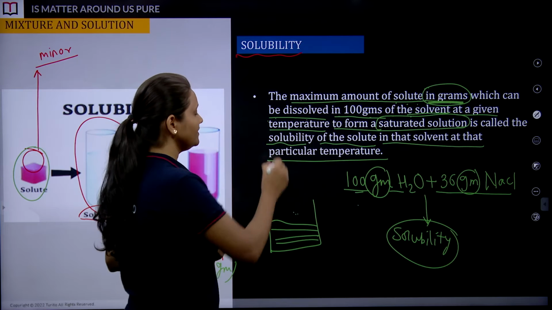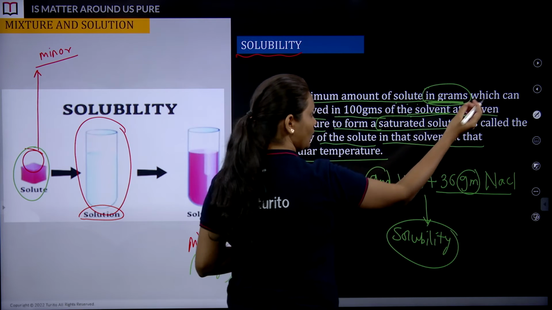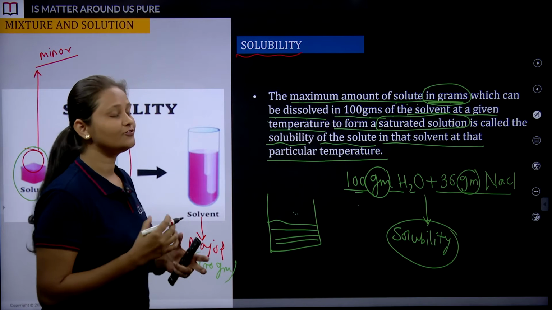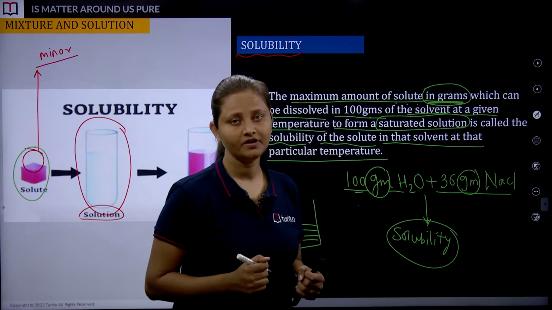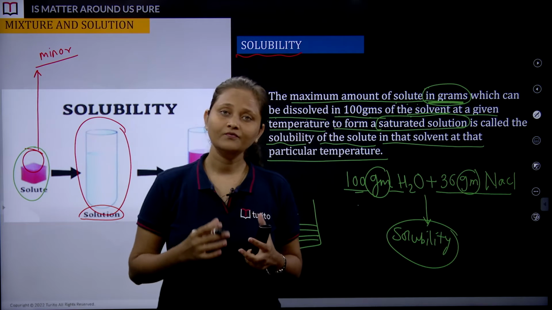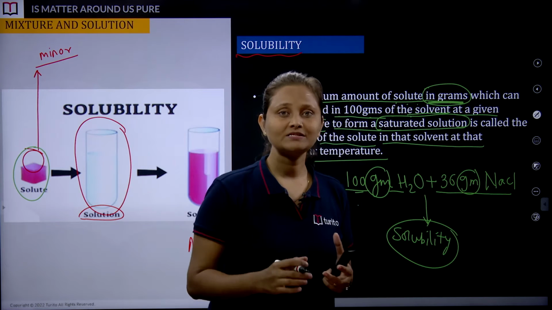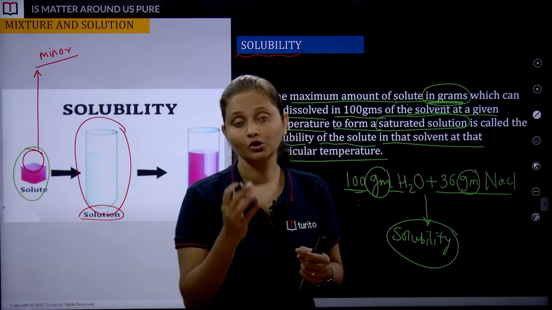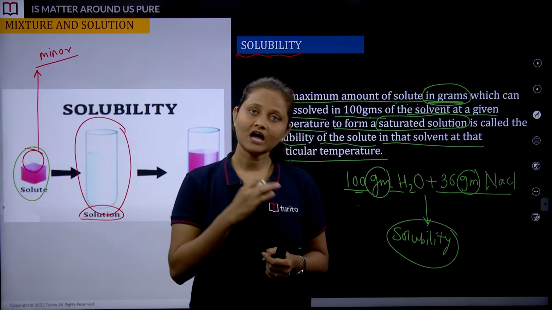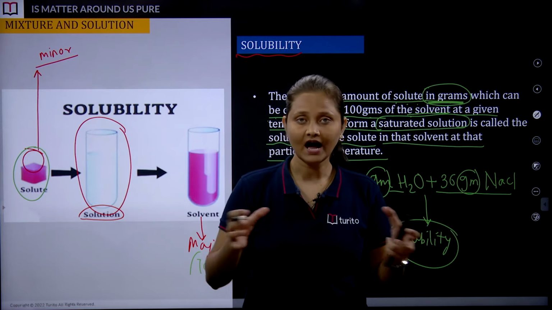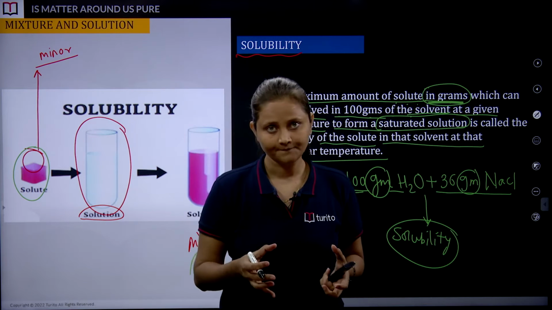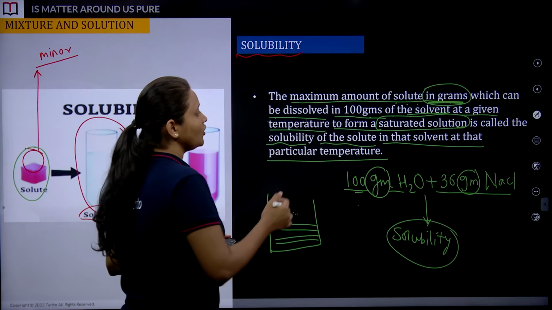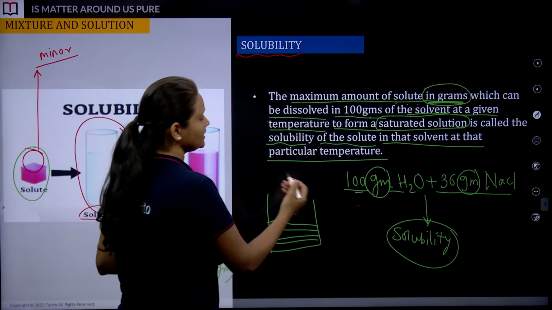I repeat, the maximum amount of solute in grams which can be dissolved in 100 grams of the solvent at a given temperature to form a saturated solution. And we know what a saturated solution is: that type of solution where we see the maximum limit or capacity of a solvent to dissolve a certain amount of solute. On the basis of this, different solvents have their own capacity to dissolve different solutes.